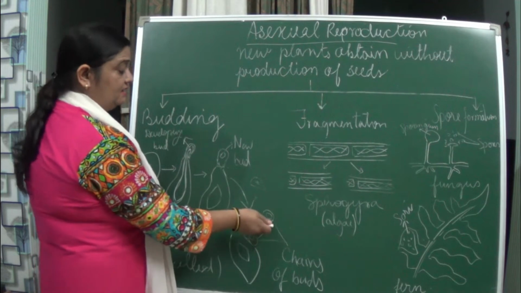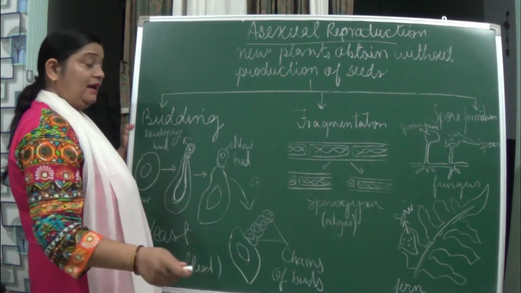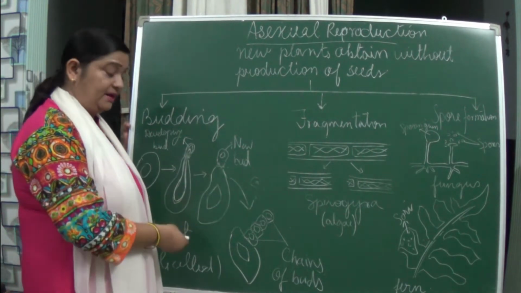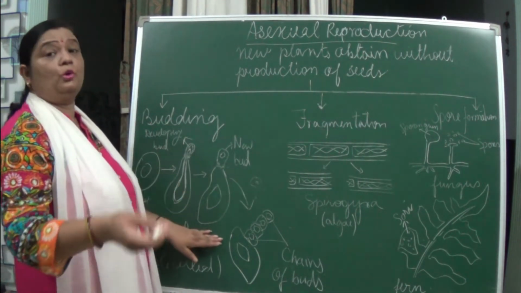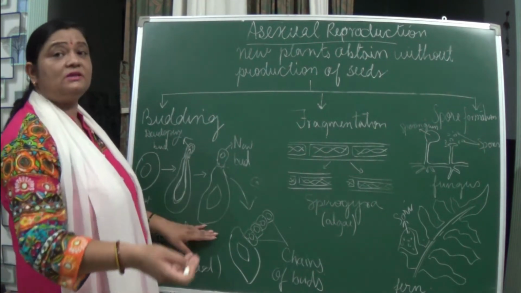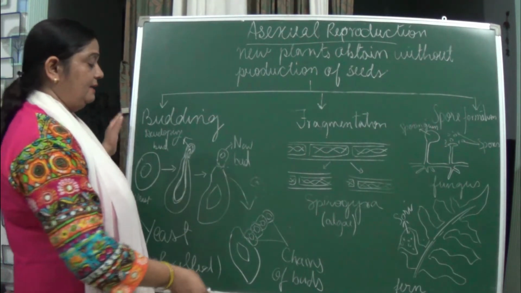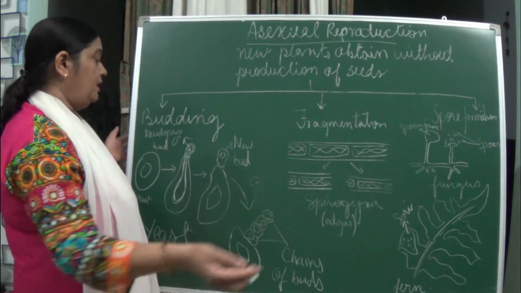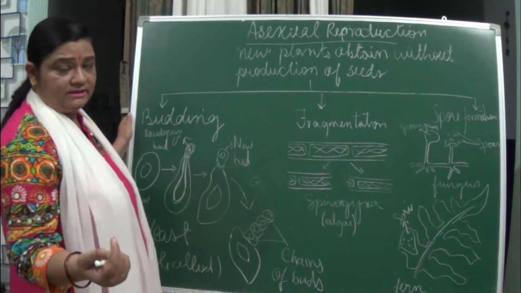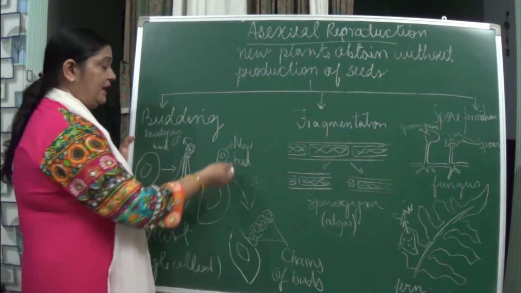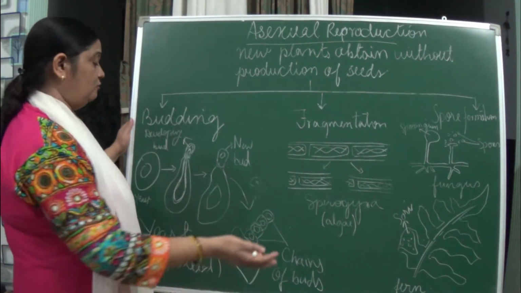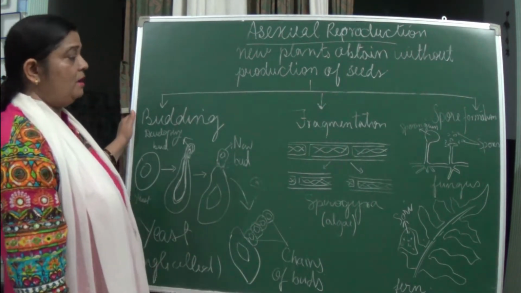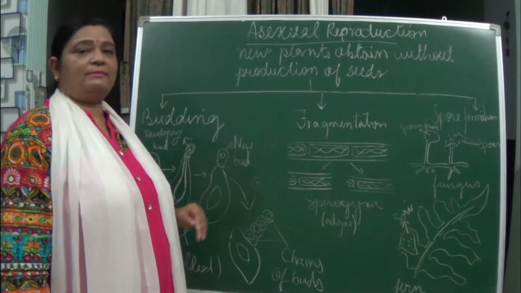Each bud will give rise to one new yeast organism once it has separated. If a single bud is there, only one yeast will be produced. Sometimes only one is produced, sometimes a chain of buds is there, and as a result a number of yeasts are produced.